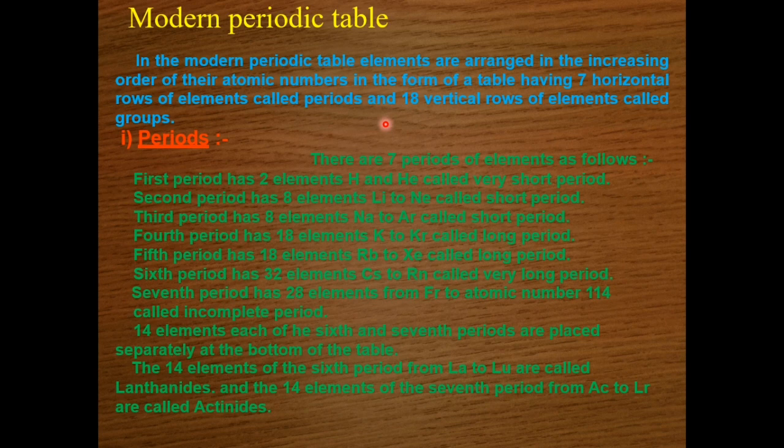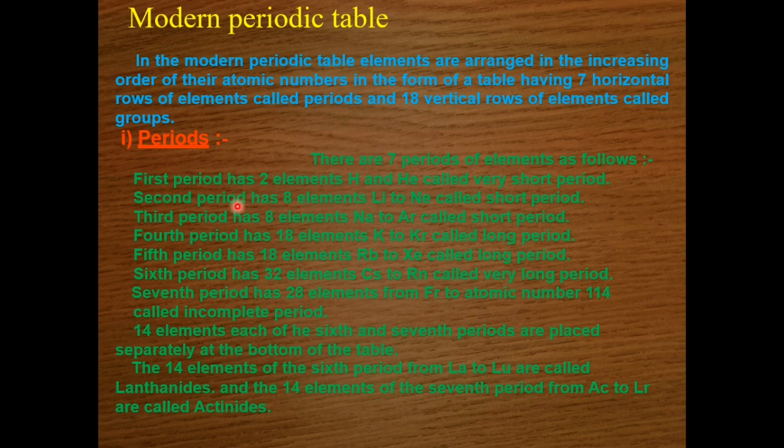Is it clear? So the elements with electrons increasing in their outermost shell, one by one till an octet is obtained, are placed in the same period. The last element of each period has 8 electrons except the first period, that is helium, with 2 electrons. Now, the first period contains only 2 elements with atomic number 1 and 2, that is hydrogen and helium. It is the shortest period.